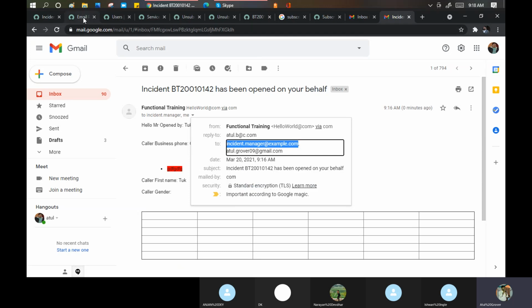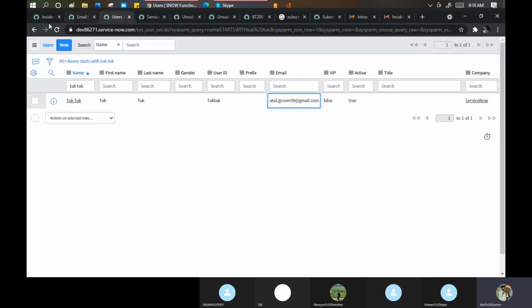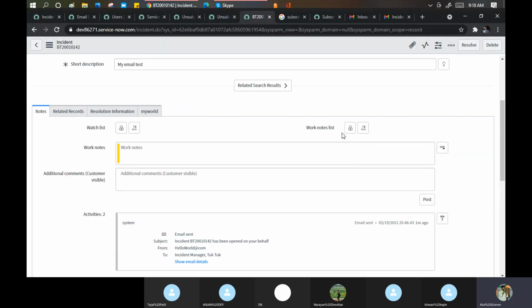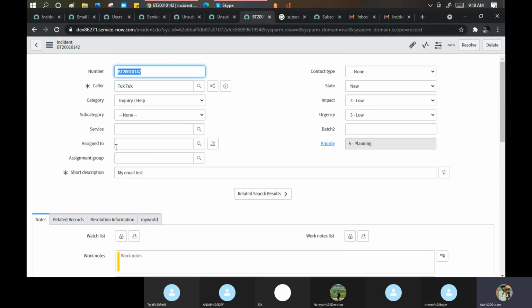Let me go here and see. Tuk and Santosh, they will receive, and my group also receives. My caller also received, my opened by also received, my assigned to also received. Luckily, assigned to is empty in my incident. So this mail is not going to this particular person, number one.